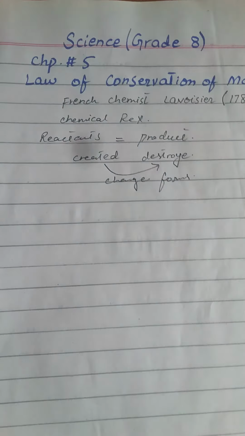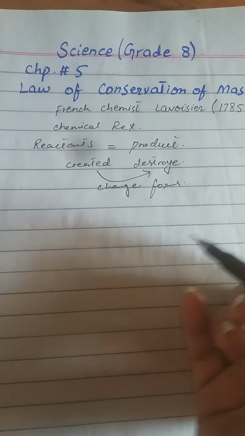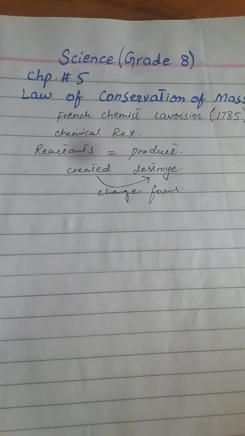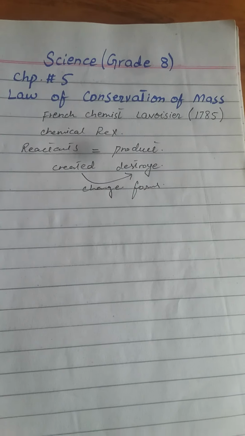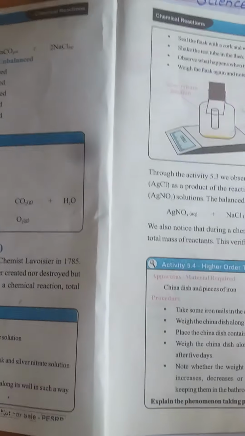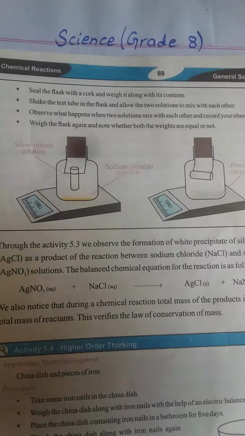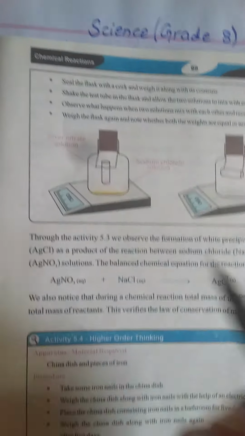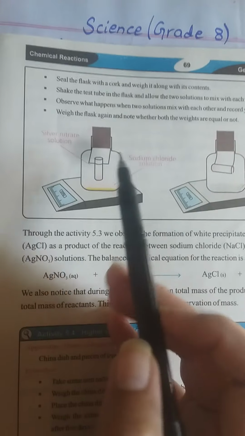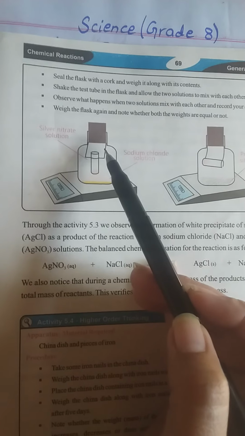Let's take the activity in your book and try to explain the law of conservation of mass. Here I am taking activity number 5.3, and I will try to explain the law of conservation of mass through this activity. In this we will take a flask, a weight balance, sodium chloride solution and silver nitrate solution.